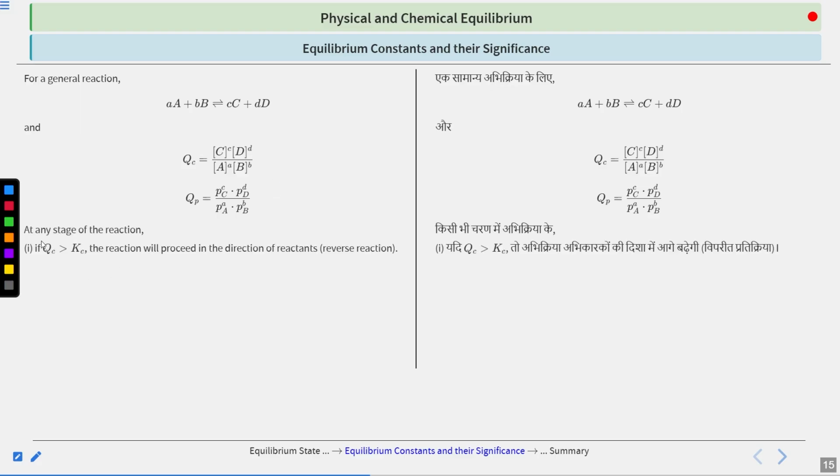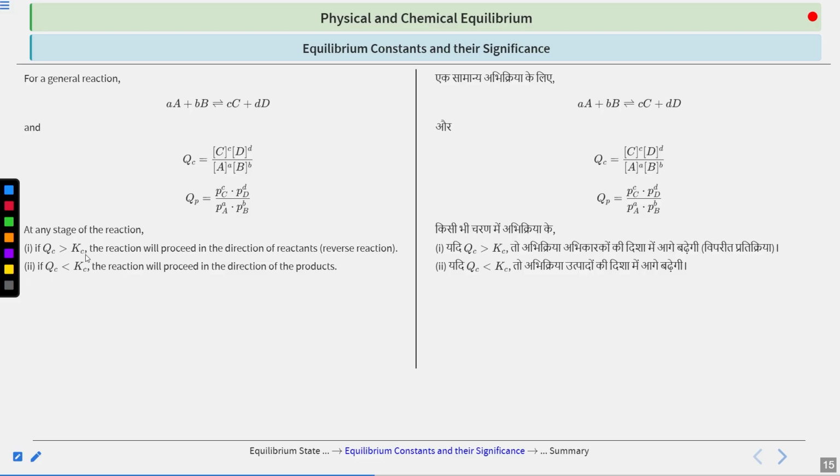If your Qc is greater than Kc, what does that mean? That the product has been formed in large amount, so the reverse reaction will occur. Clear? Very easy to remember: if the equilibrium constant is smaller than Qc, your product is formed in excess, because the product part of Qc is dominating. To bring it back to Kc, because at a given temperature Kc is fixed and cannot be changed, the reaction will move in the reverse direction, in the direction of reactants.